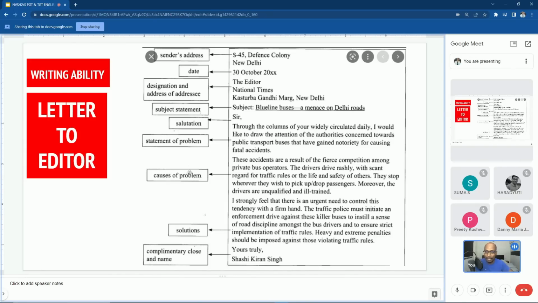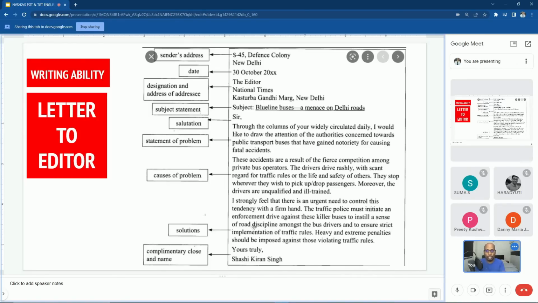Then in the second paragraph, you have to explain the causes of the problem, and in the third or fourth paragraph or subsequent paragraphs, you should also give a solution to the problem. You are not asking the editor to find a solution to the problem which you have mentioned in the previous lines. You should give the solution. So in the examination they may ask whether you have to provide a solution to the editor in your letter. Then obviously it is yes. And then at the end, the complimentary clause with name.